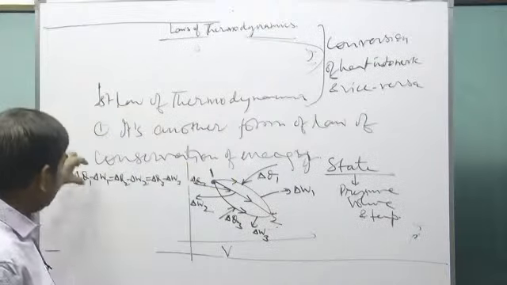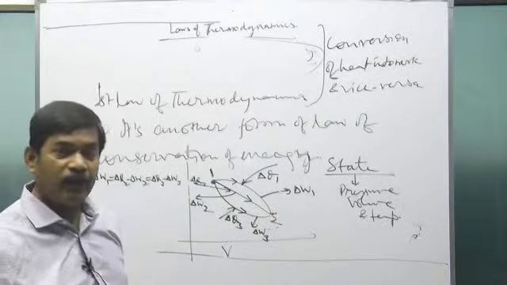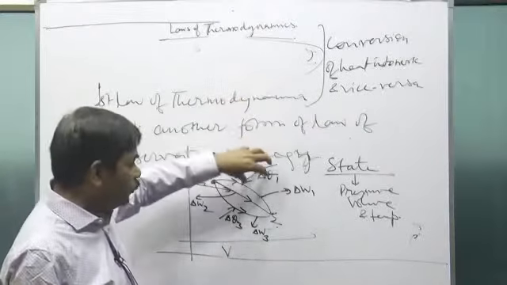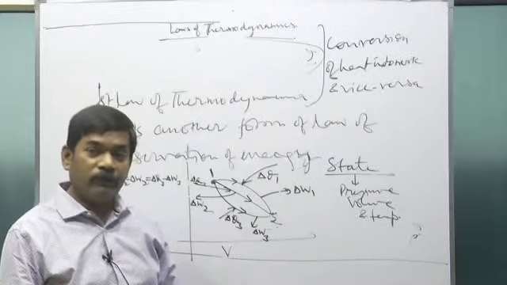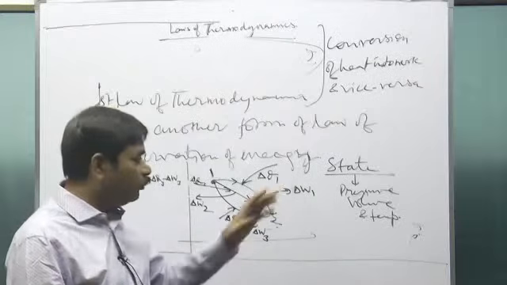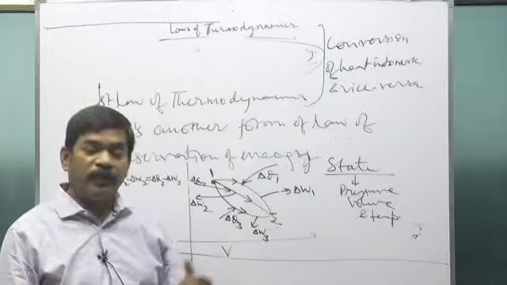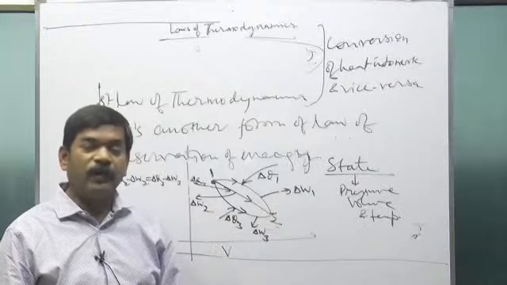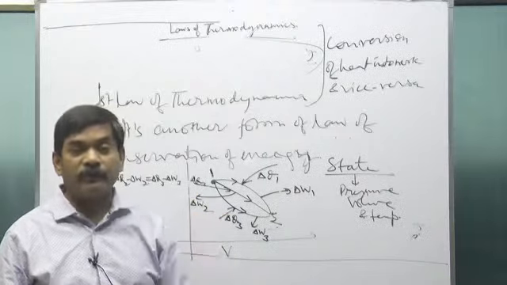Now, what is the meaning of delta Q minus delta W? I told you just a few minutes back. When we supply delta Q heat to the system, suppose 100 joules, and the system does delta W work, say 80 joules, then delta Q minus delta W is 20 joules. What happens to that 20 joules? It increases the internal energy of the system.